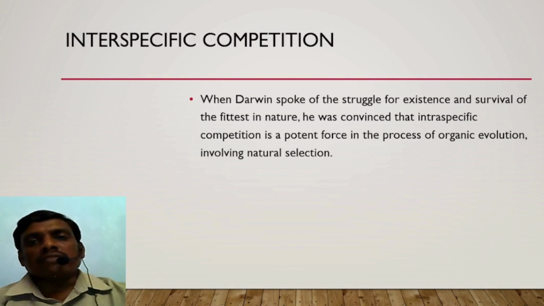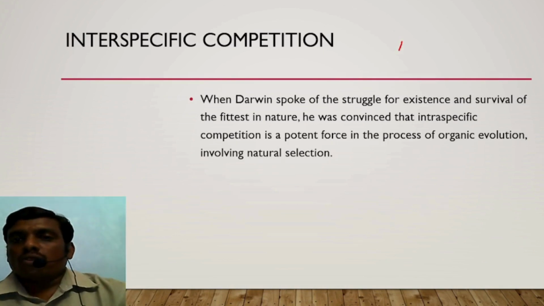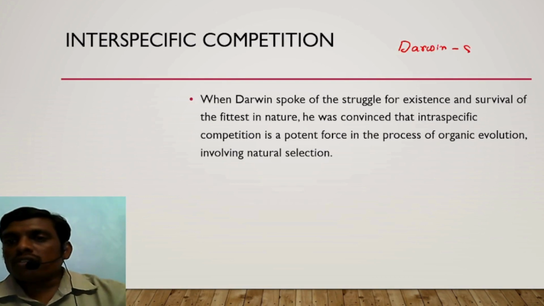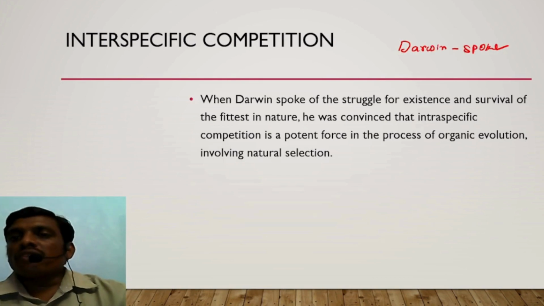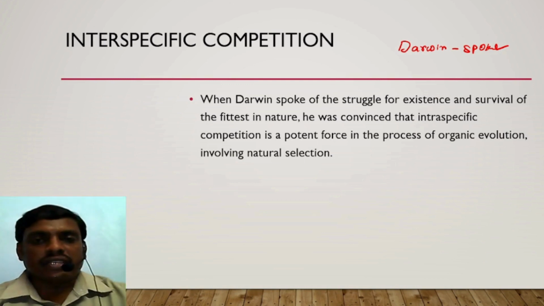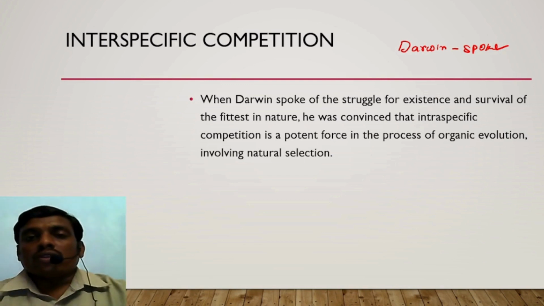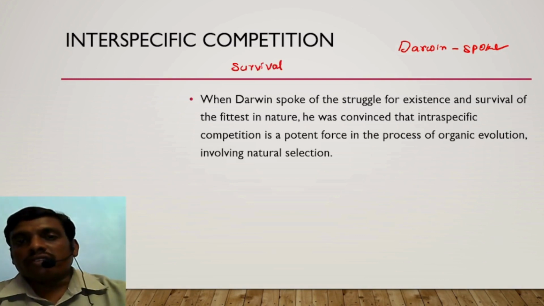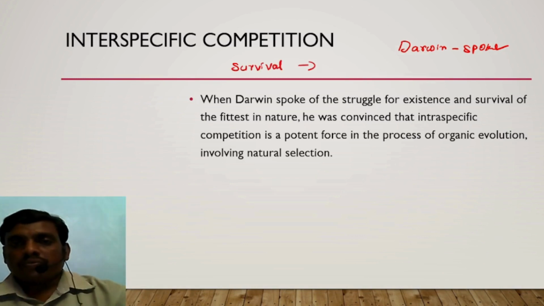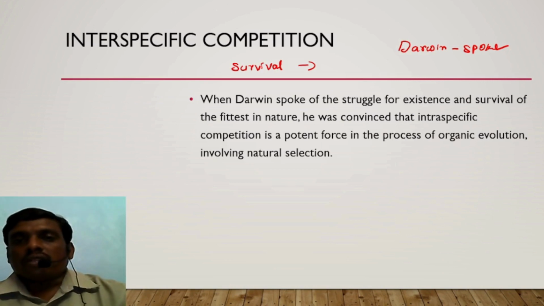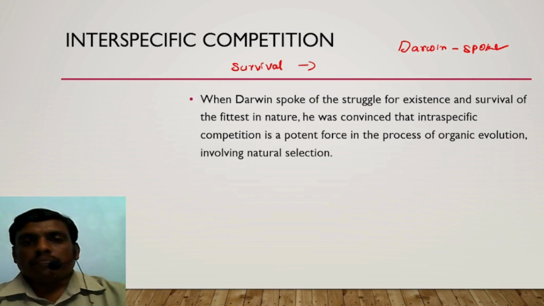What is interspecific competition? Charles Robert Darwin, when he spoke about struggle for existence and survival of the fittest, meant that whatever organism is fitted well in the ecosystem will survive in nature, and the weaker one will be removed.